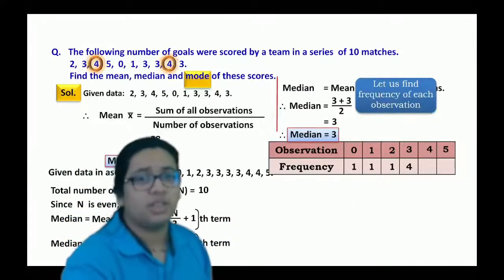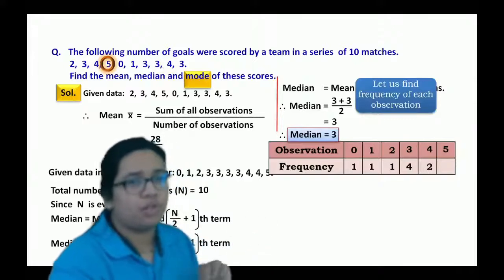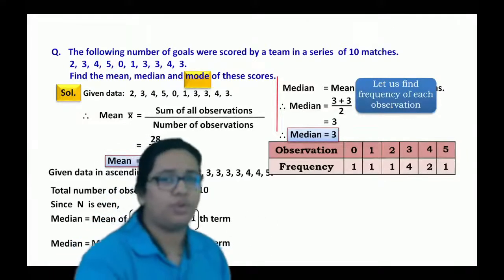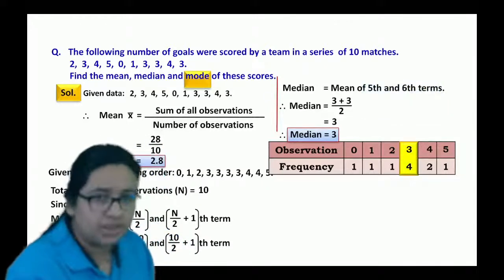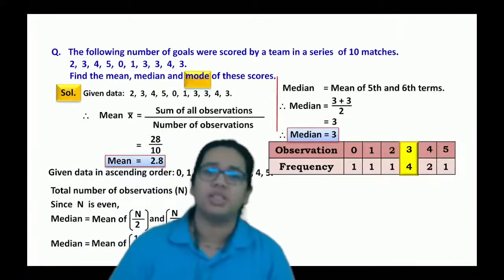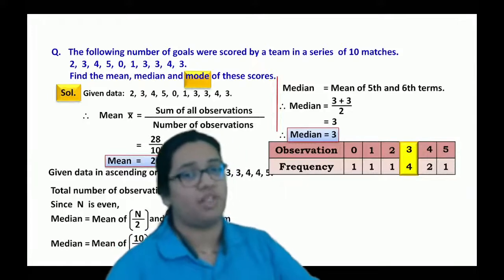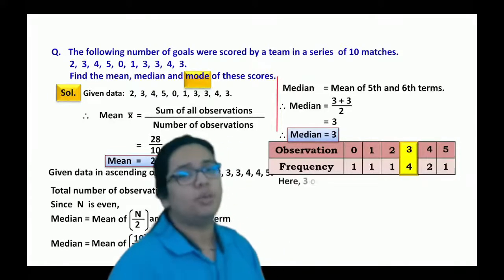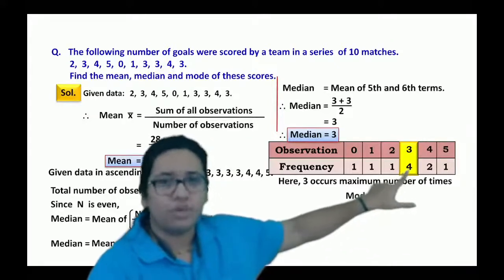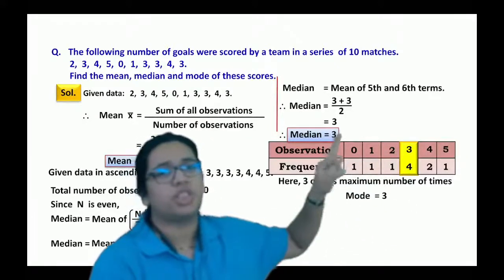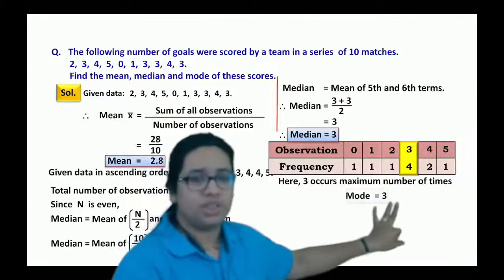Then 4 is repeated 2 times and 5 only 1 time. Hence, mode is the observation having maximum frequency. The maximum frequency is 4 and the corresponding observation is 3. So mode will be 3 in this case.